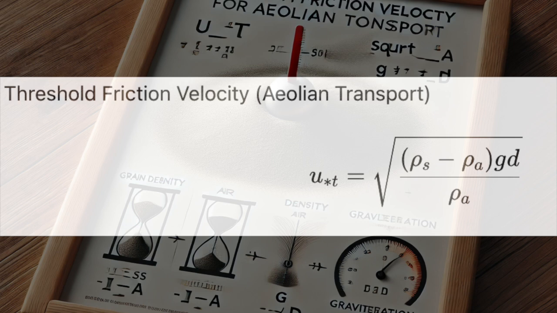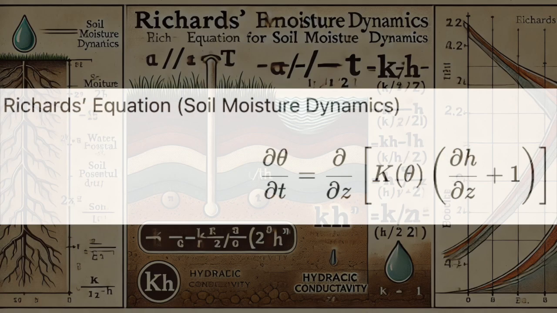All right, imagine you're a plant, roots digging deep for water. Okay. How does that water move through the soil? What affects whether plants can even get to it? Richard's equation helps us answer those questions. So it's like we can see inside the soil. It is. We can see how the water is spread out, how plants absorb it, and how that affects the health of the whole ecosystem.